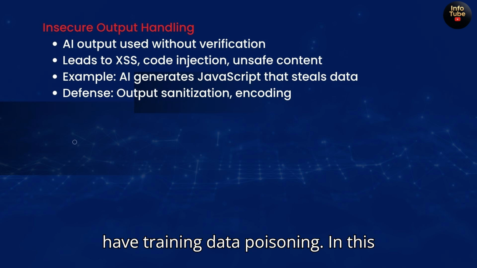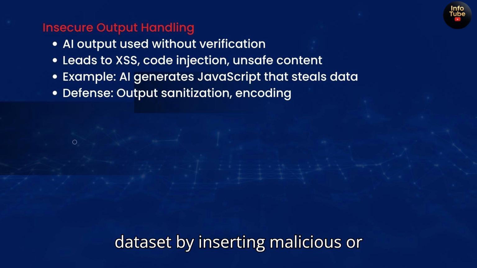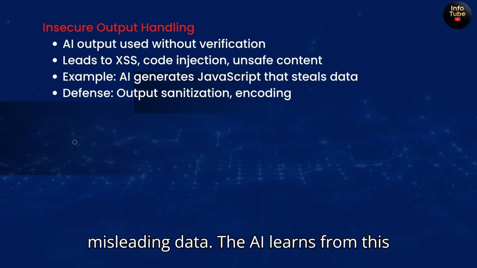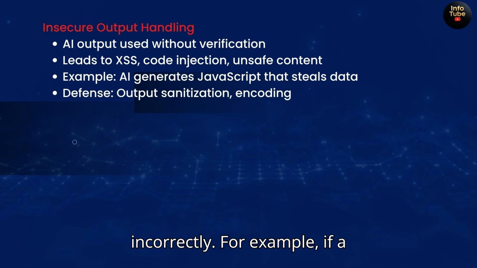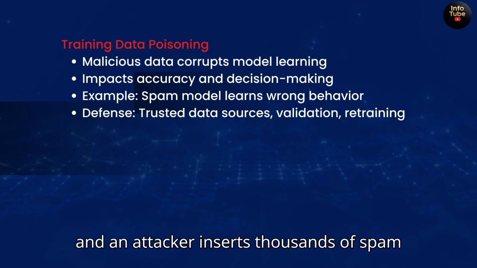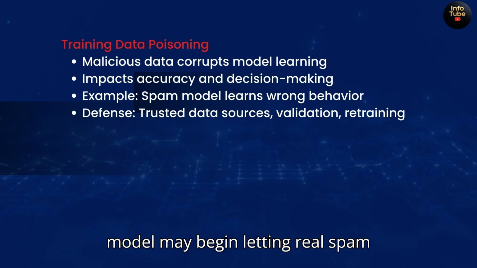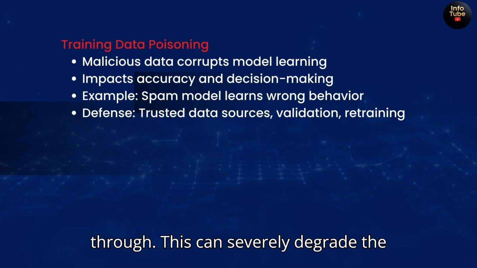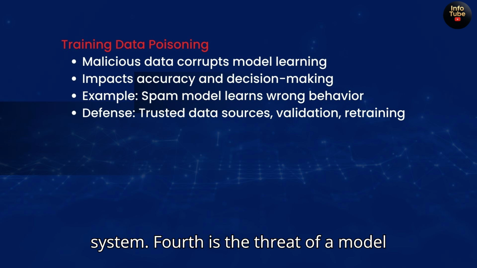Third, we have training data poisoning. In this case, the attacker poisons a training dataset by inserting malicious or misleading data. The AI learns from this poisoned data and begins to behave incorrectly. For example, if a spam detection model is trained on emails and an attacker inserts thousands of spam messages that are labeled as safe, the model may begin letting real spam through. This can severely degrade the reliability and trustworthiness of the AI system.